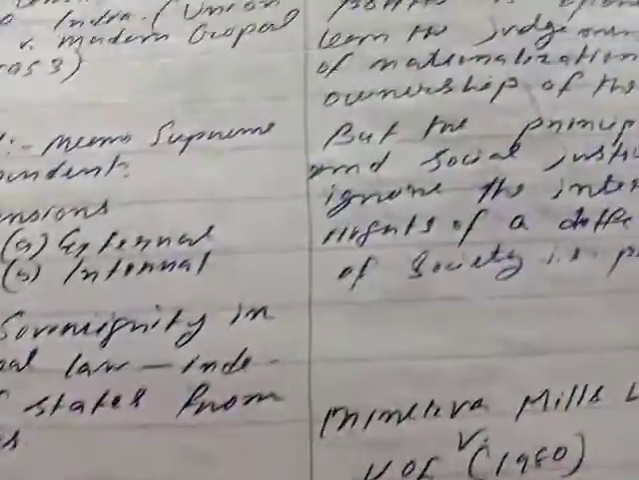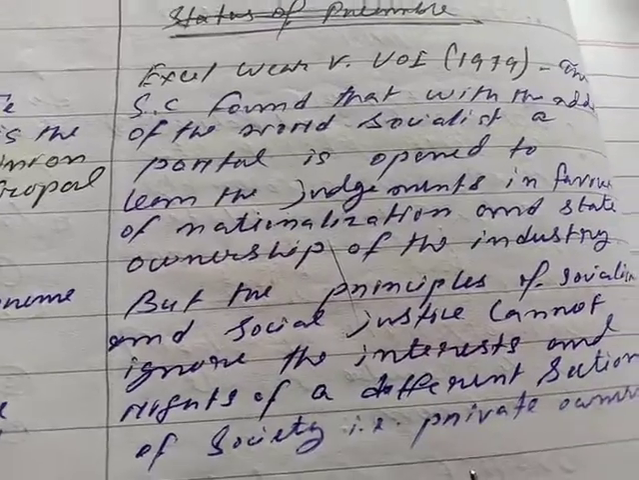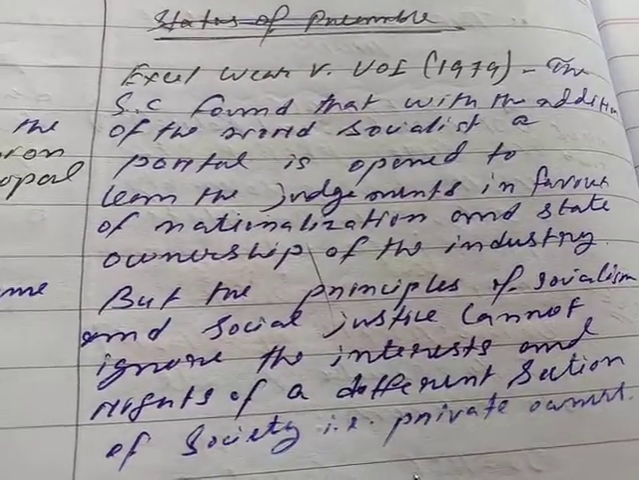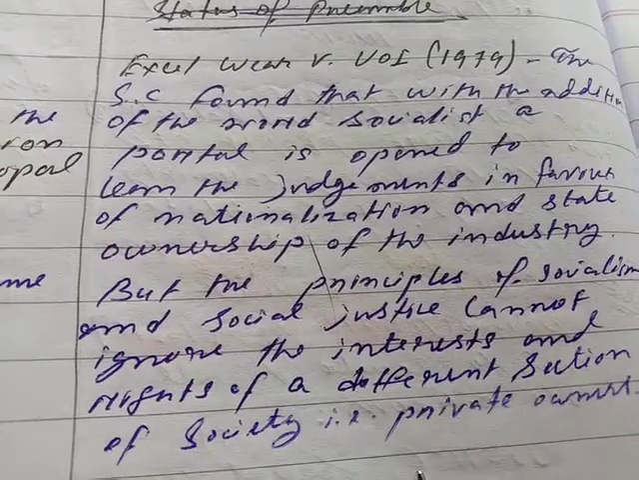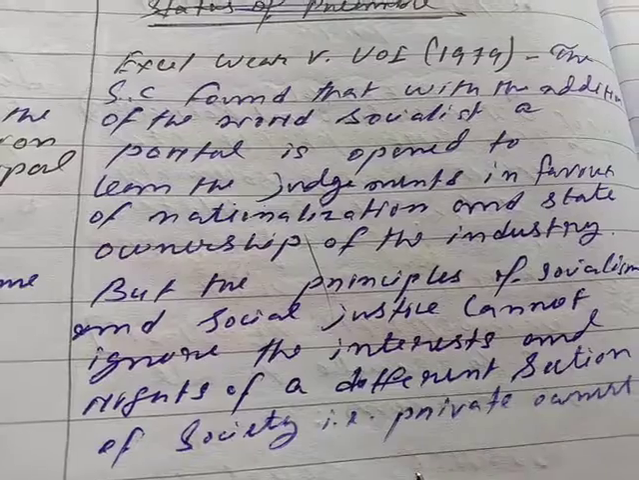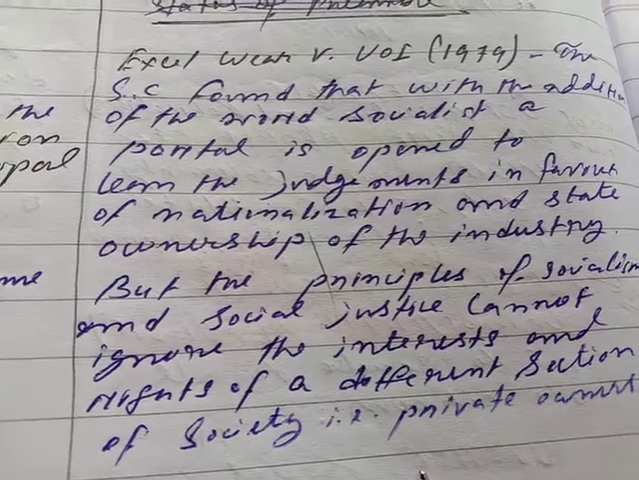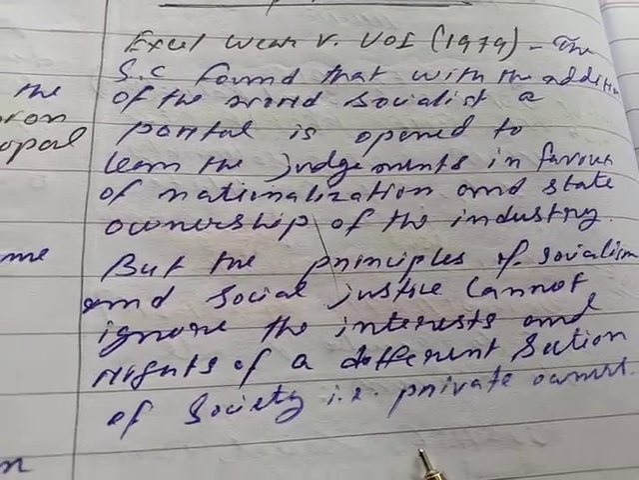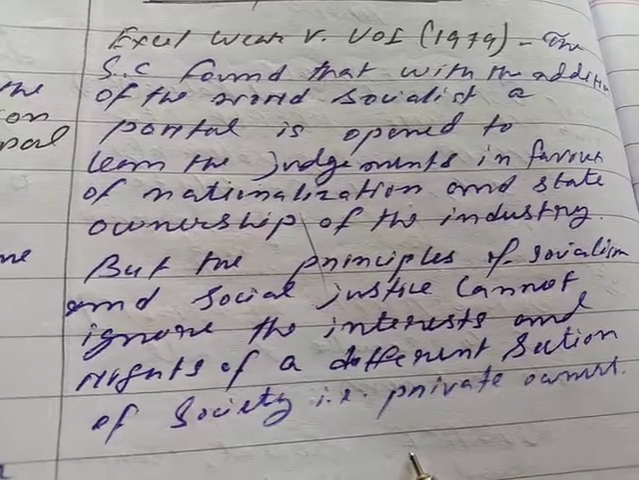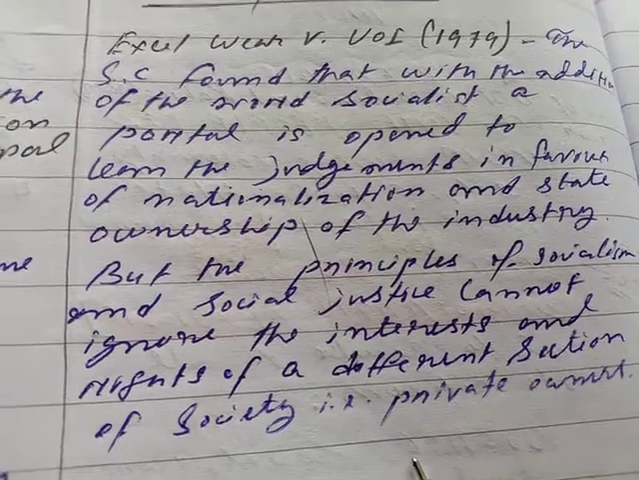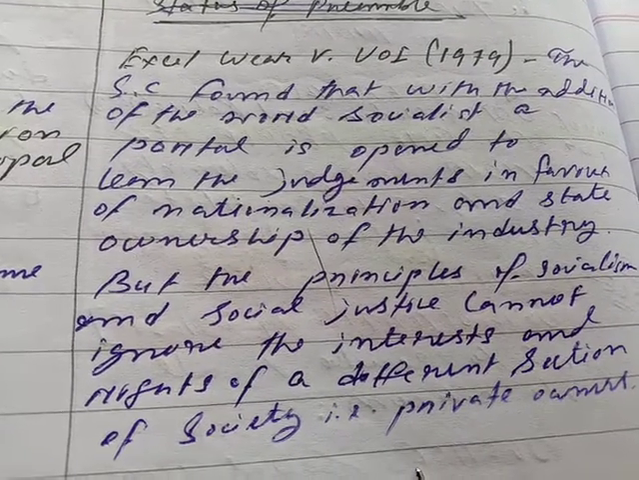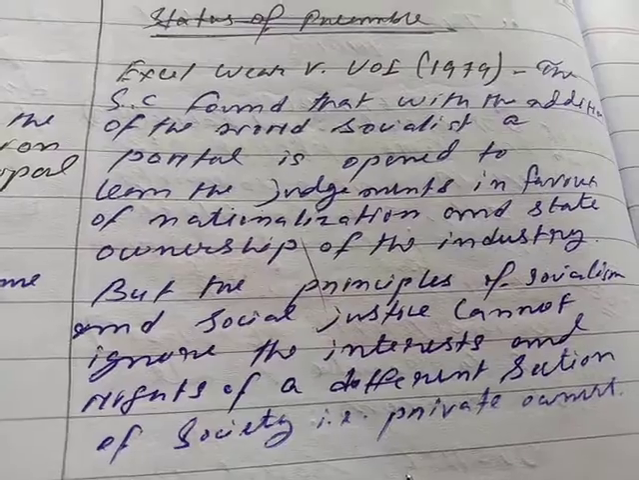Democratic socialism is what? Excel Wear versus Union of India, 1979. The SC found that with the addition of the word socialist, a portal is open to make adjustments in favor of nationalization and state ownership of industry. But the principle of socialism and social justice cannot ignore the interest and rights of a different section of society, private owners. So there is coexistence of both private and public enterprises or ownership. This was held in Excel Wear versus Union of India.